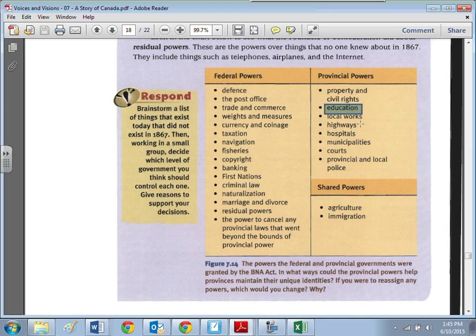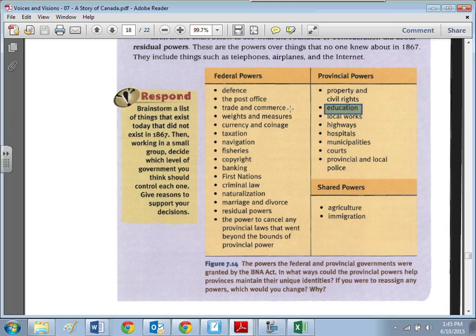We deal with our own property and civil rights. We deal with our own local works. We don't deal with things like currency, because we have one currency across the nation. We don't deal with defense. Post office goes across the nation, correct? Trade and commerce: imagine if it was free to import a car into Canada, but it wasn't to Saskatchewan from America. Everybody would just import to Alberta, and then it would be free trade across the borders. That wouldn't make any sense nationally.